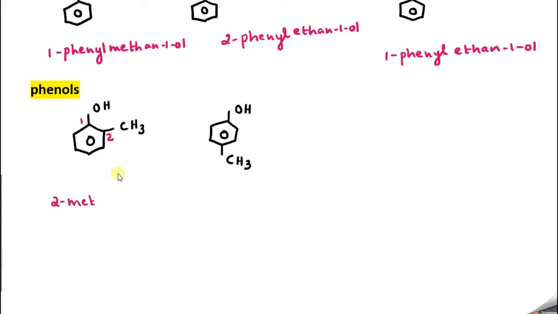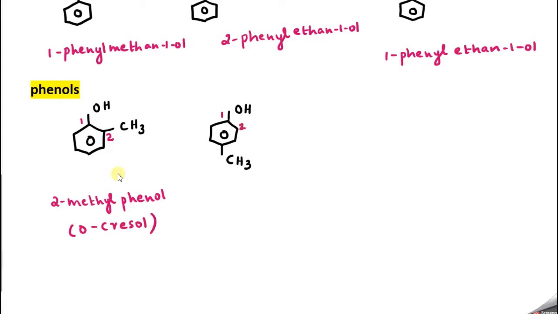2-methyl, correct? 2-methyl phenol, correct? Or sometimes they say ortho methyl phenol, that is also correct. 2-methyl phenol. And whenever OH and CH3 groups come together, we generally use the term cresol. So here, since it is at ortho position, the common name of this compound is orthocresol. Very, very important.